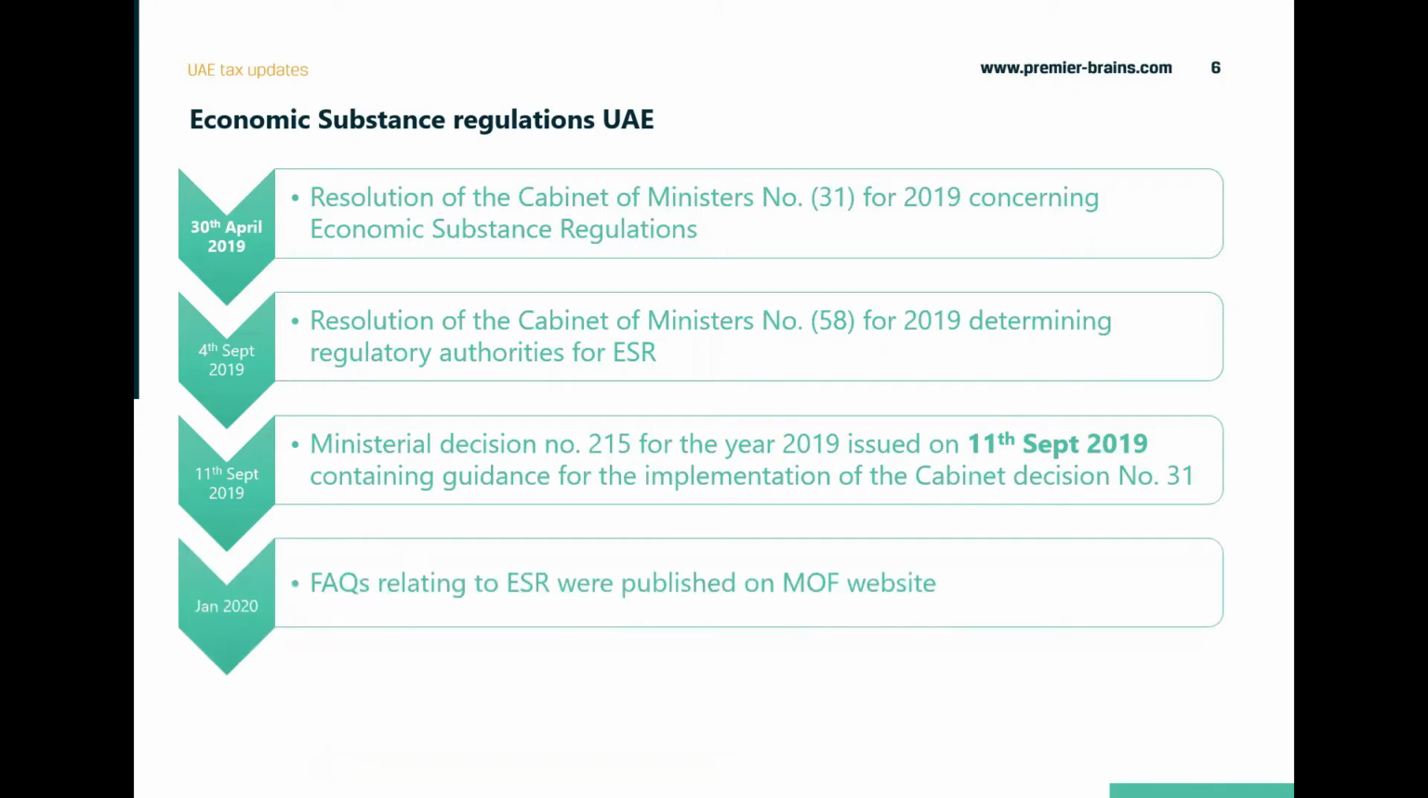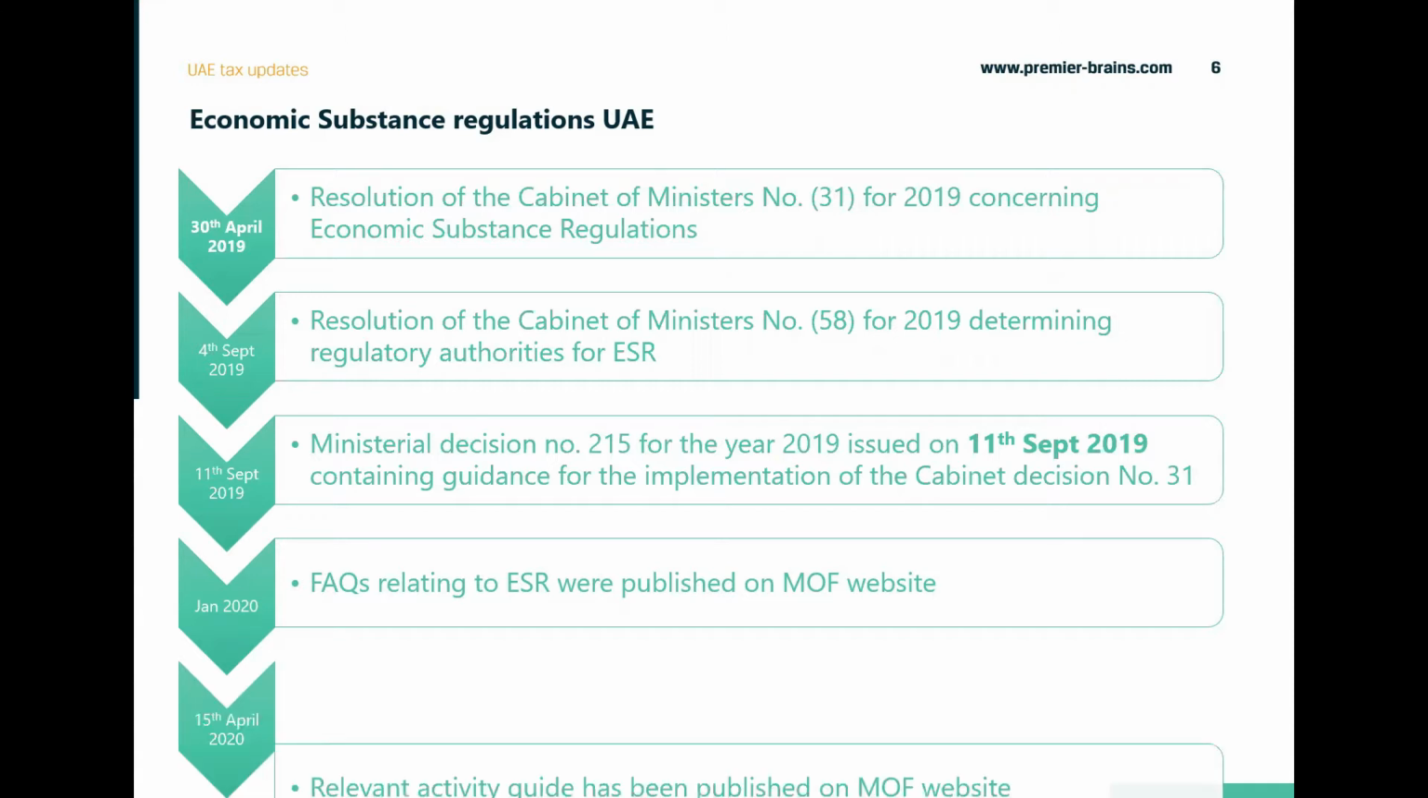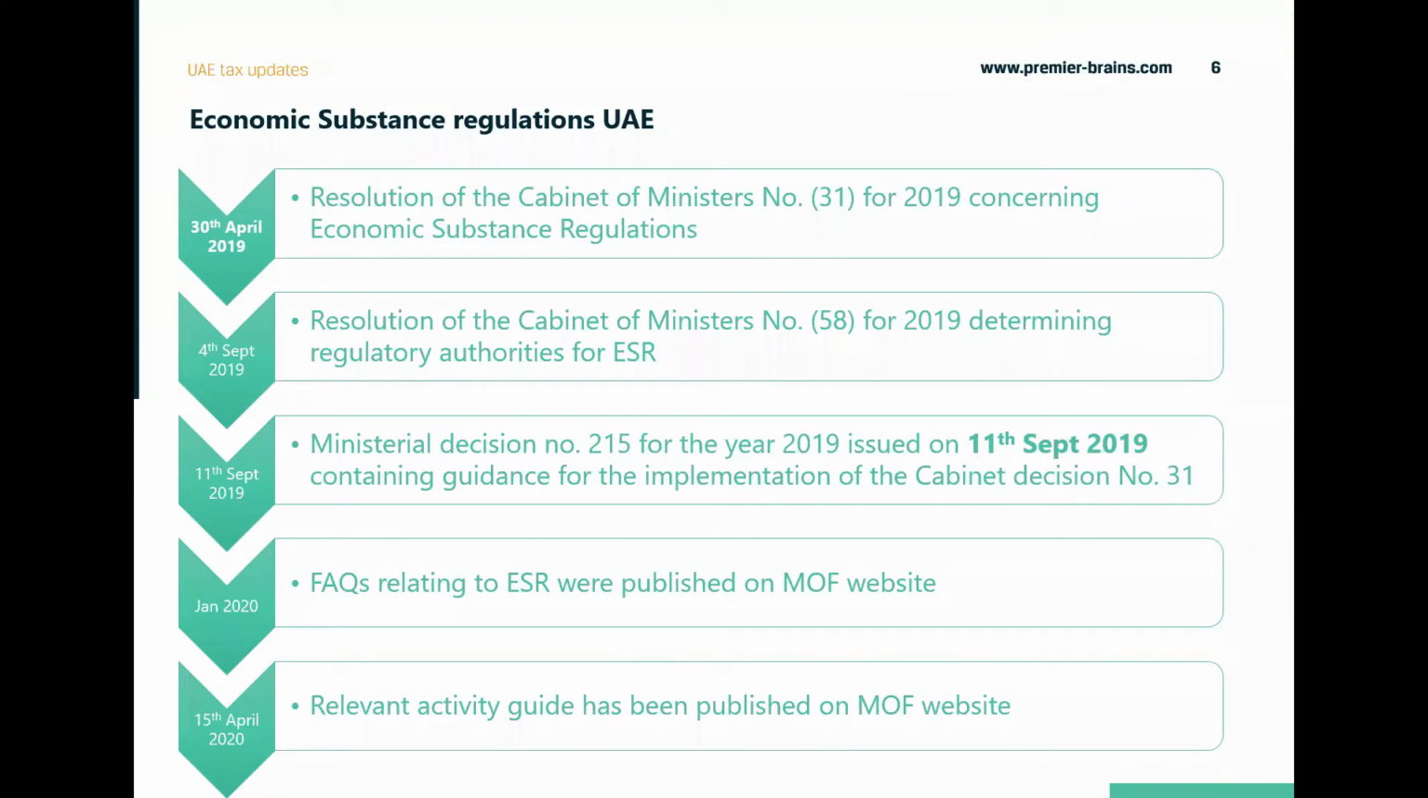Then in January 2020, the Ministry of Finance, which is the competent authority for the economic substance regulations, issued frequently asked questions on their website, giving more insight into these regulations. And then recently, like a couple of months back, on 15th April 2020, a relevant activity guide was published by the Ministry of Finance on their website, wherein they explained in detail the scope of these regulations, what kind of activities are being covered, what is the definition of those activities. So this is the landscape till now of the economic substance regulations.